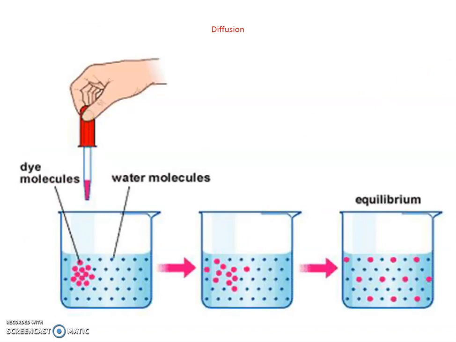See diffusion, how free molecules of a substance move from their higher concentration to their lower concentration.